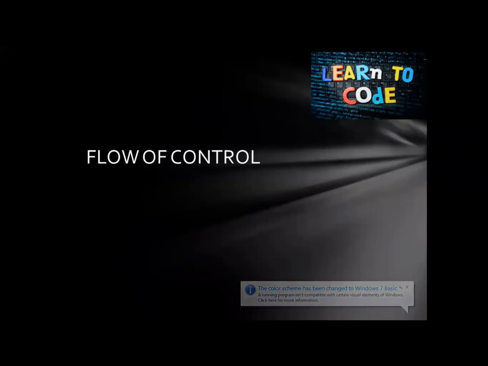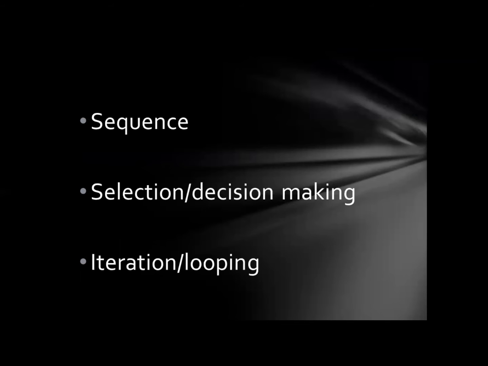Hi viewers, for today we are going to see flow of control in Python, which is a very important topic which defines the flow of control, that is how a program flows, how the statements are followed in Python. So these are the different types of flow of control. These flow of control statements decide how a program gets executed.